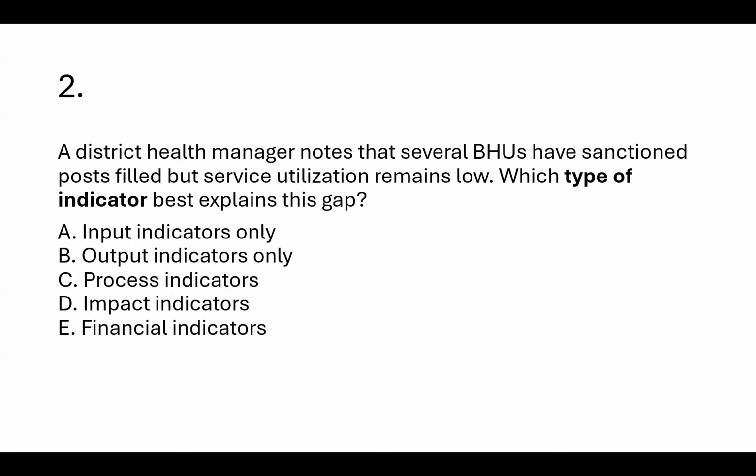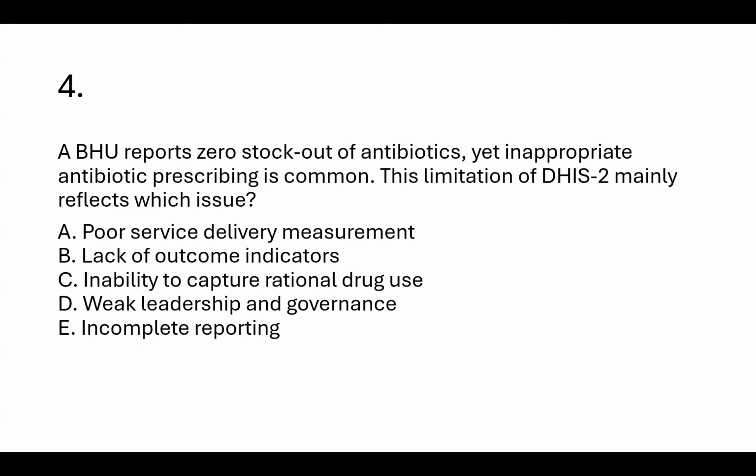A district health manager notes that several BHUs have sanctioned posts filled, but service utilization remains low. Which type of indicator best explains this gap? Input indicator only, output indicator, process indicator, impact indicator, or financial indicator? Yes, it is C, because the input is there in the form of the facilities, but the utilization is low. So the focus should be on process indicators and how to improve them.